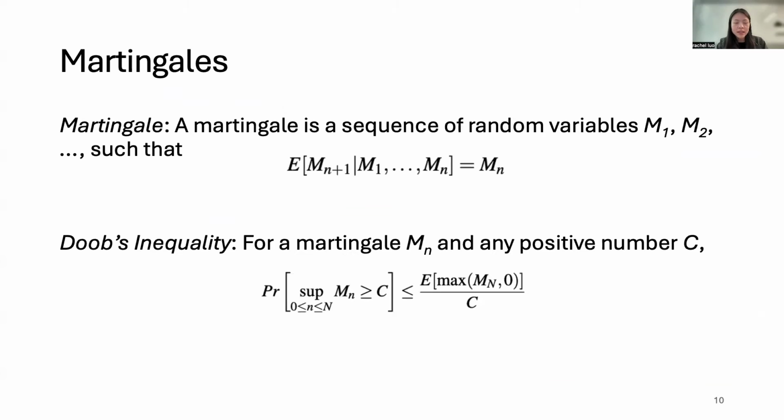A martingale is a sequence of random variables m1, m2, etc., such that the expected value of m_{n+1} given m1 through mn is equal to mn. And they have this nice property formalized by Ville's inequality, which basically says that the probability of a martingale growing very large is very small. For example, the probability that a martingale starting at 1 grows larger than 100 is less than 1%.